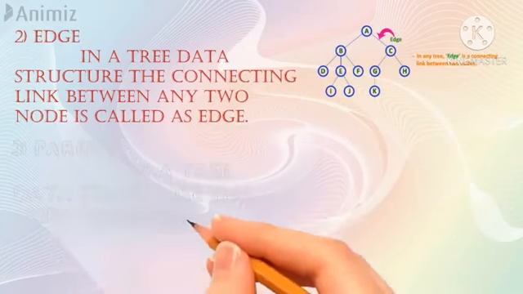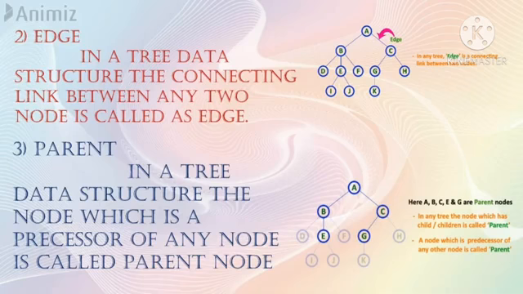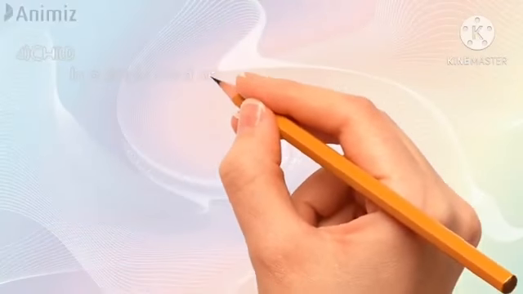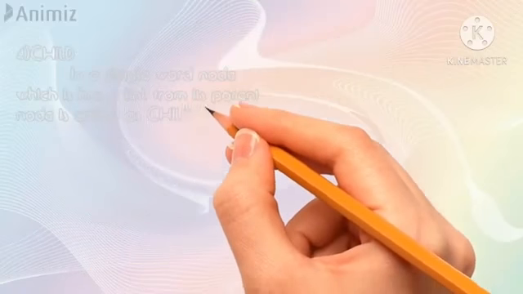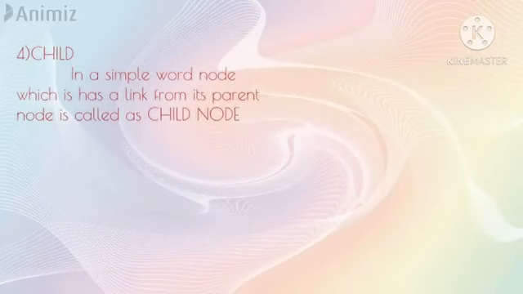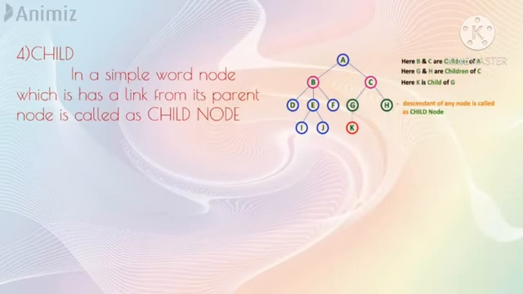Third is parent. In a tree data structure, the node which is a predecessor of any node is called the parent of the node. In another simple way, a parent is a node which has a child or children. The diagram contains A, B, C, E, G as the parent nodes of the tree. Fourth is child node. In simple words, a node which has a link from its parent node is called a child node. Also, a child is a descendant of any node. In this example, B and C are the children of A. G and H are the children of C.